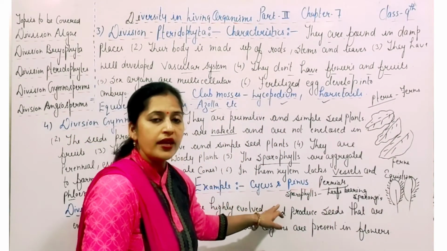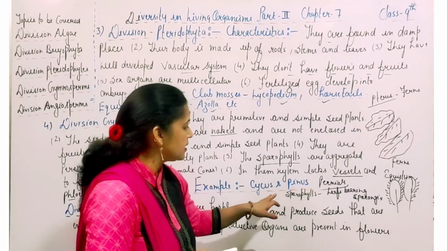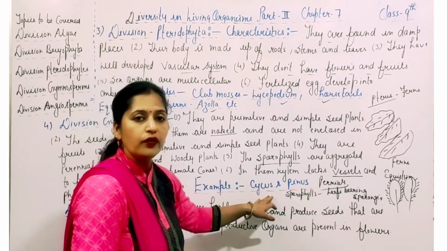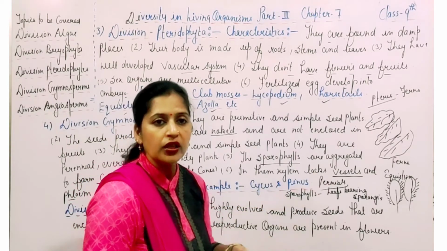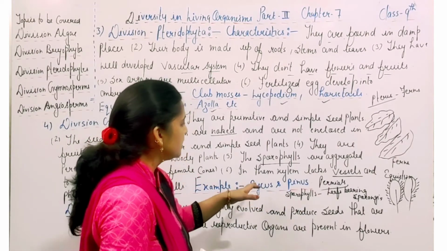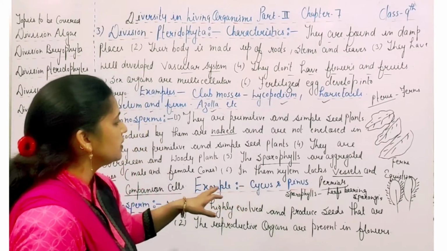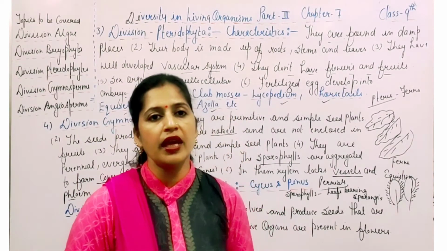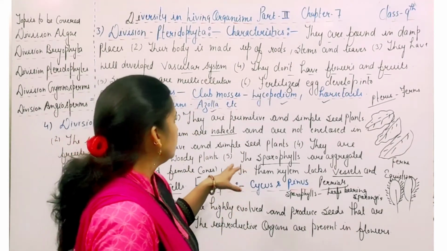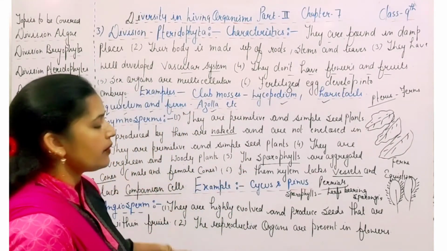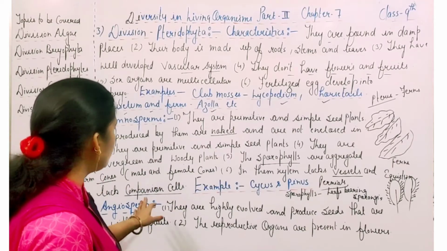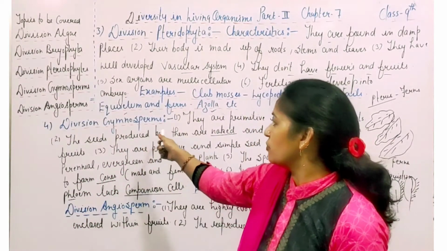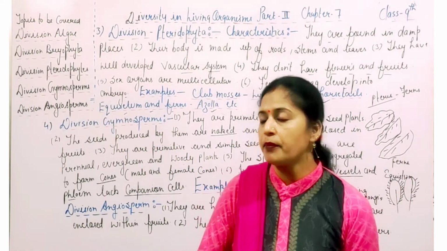They are always green plants and they are woody plants, and their seeds are always naked. They are not enclosed in the fruits, and the sporophylls are aggregated to form the cones such as male and female cones, and they are more primitive and simple seed plants. And the common examples of the division Gymnosperms are Cycas and the Pinus.